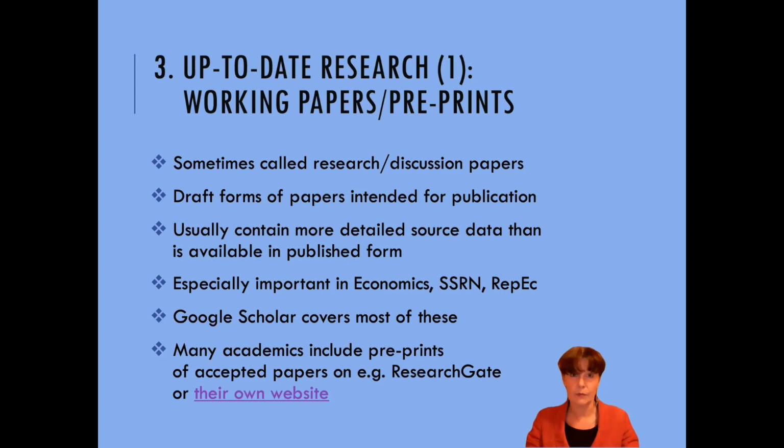They are really important in economics, and many economists will publish working papers on sources such as SSRN or RePEc. Google Scholar is a data source that actually covers working papers as well. So if you search in Google Scholar, you will also find working papers and thus find the most up-to-date research. Many academics also include preprints of accepted papers on, for instance, ResearchGate or their own website. And these are usually papers that are already accepted for journals, but haven't really been published in print yet.